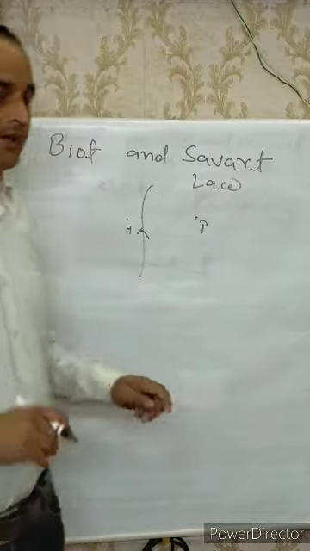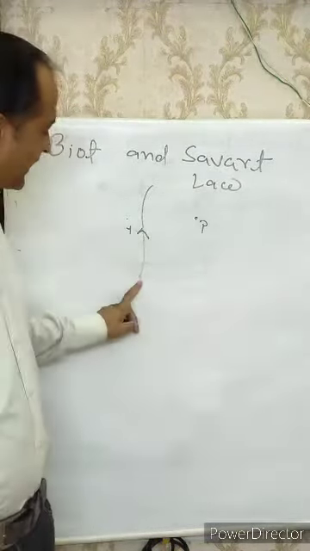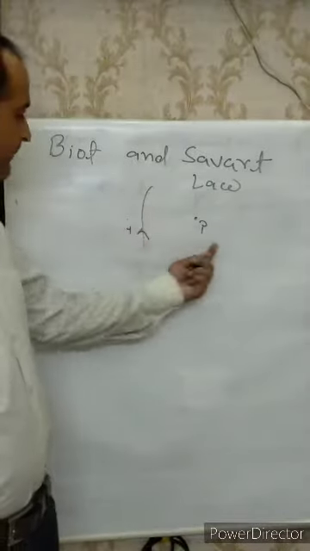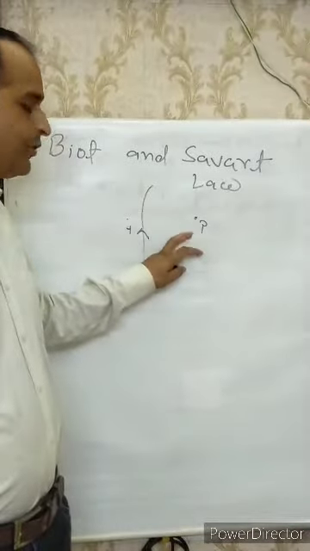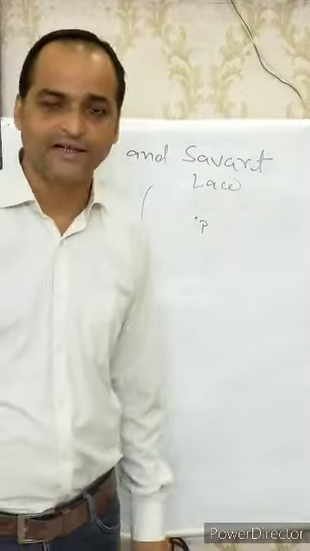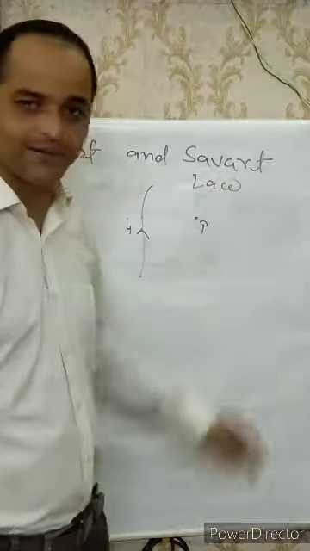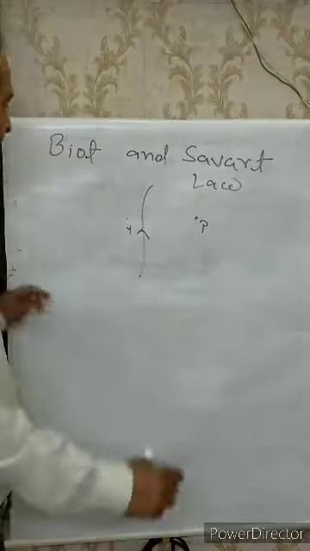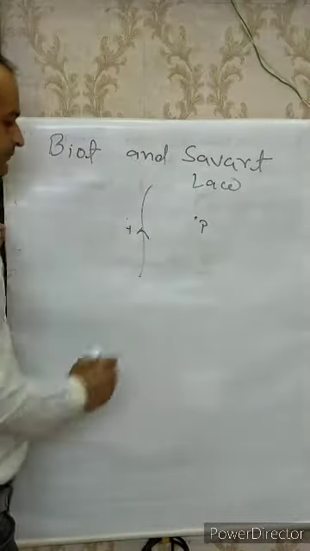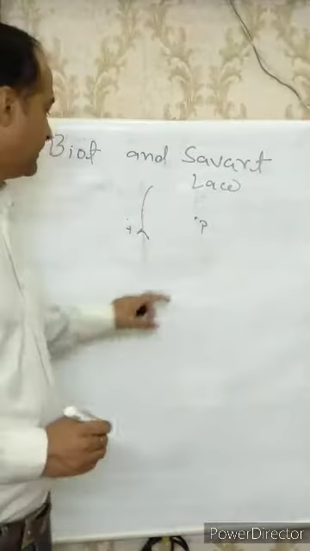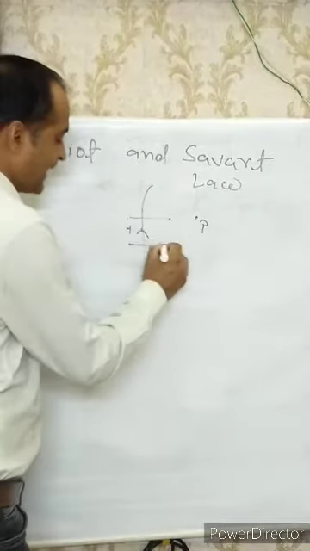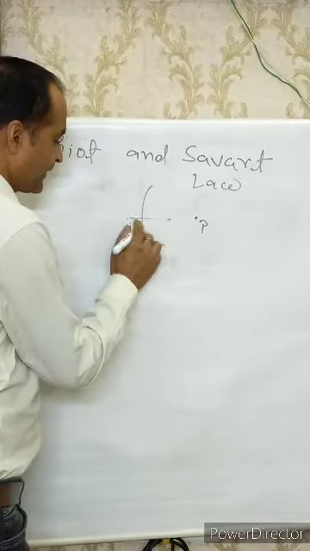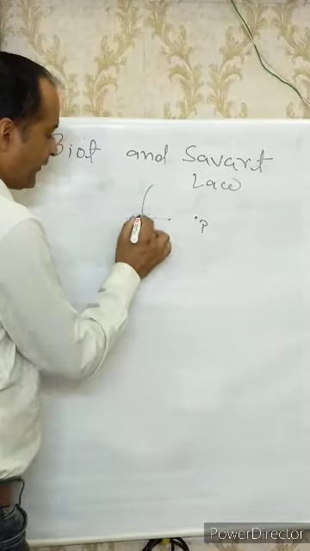Listen again. This is a wire. When current flows through the wire, a magnetic field is set up around the wire. The magnitude and the direction of the field is given by Biot and Savart, and it is called the Biot-Savart law. Now consider a wire in which current I is flowing. Suppose this is the element dl of the wire.